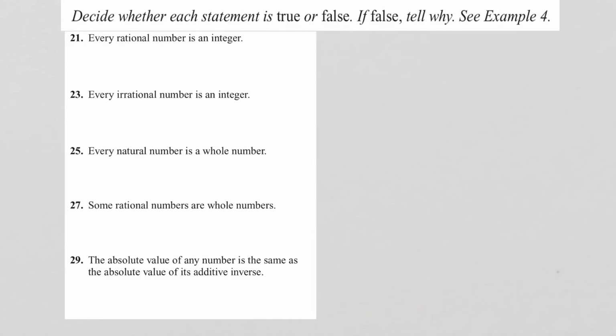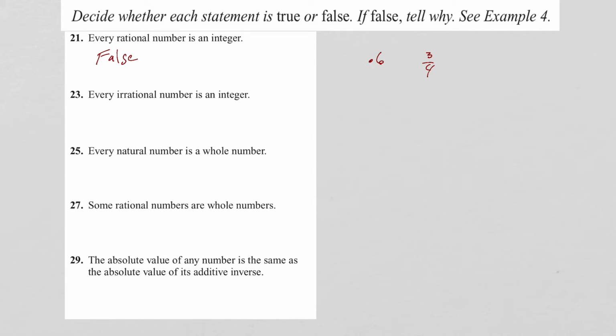Okay, number 21, is every rational number an integer? This is false, because rational numbers include things like, say, 0.6 or 3/4. Those are rational numbers, but they're not integers.